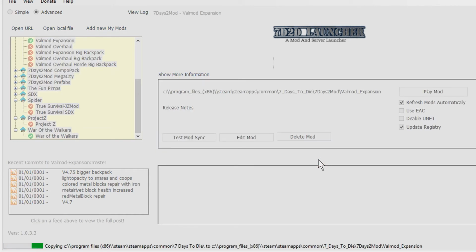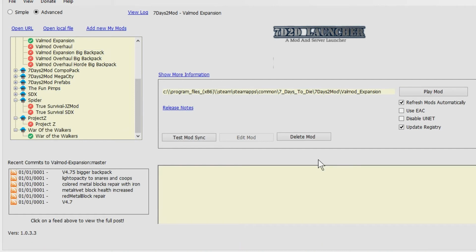You'll see it's going to create a copy of the game from our vanilla folder, push this over, and then install the mod. And you can see that it installed rather quickly. Now, the cool thing about this is that when you open up this one with Valmod, it's not going to ruin your other modded games, just as long as you start a new game each time with the different mods. So, for example, don't try and open a War of the Walkers save in a Valmod expansion modded game. Make sure you start the correct version of the game before you do that.